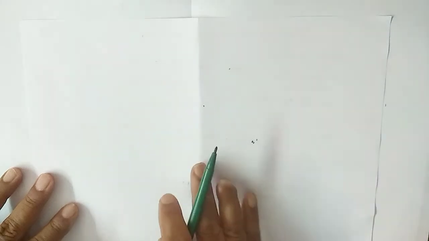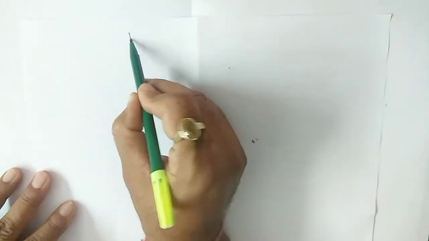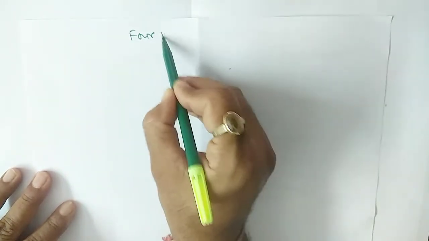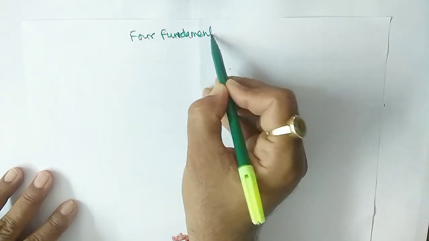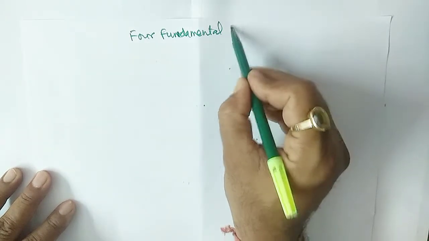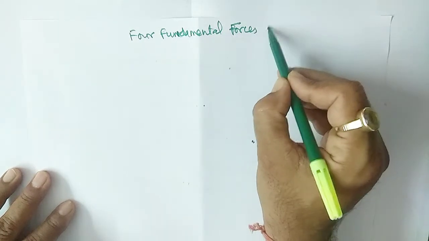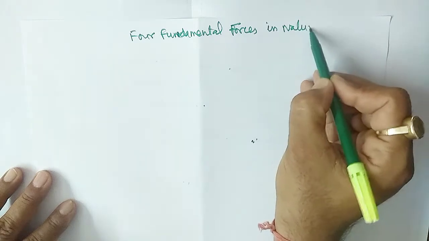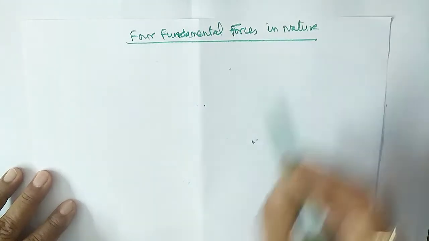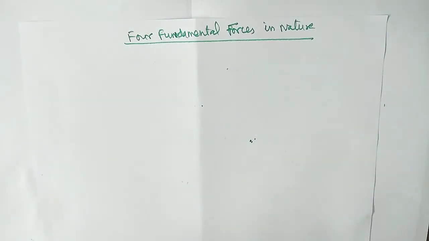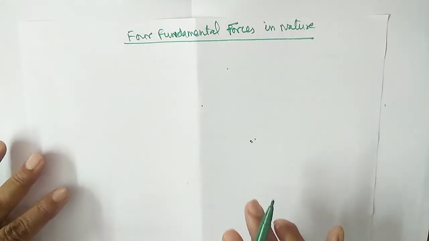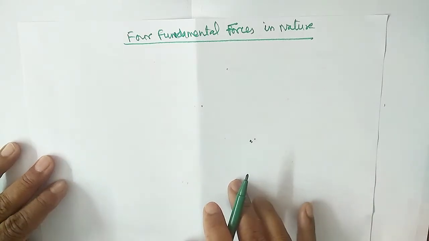Now the last topic of this chapter, Physical World, is again very interesting: we'll discuss the four fundamental forces in nature. There are so many forces in nature, but we can categorize all of them into four categories.